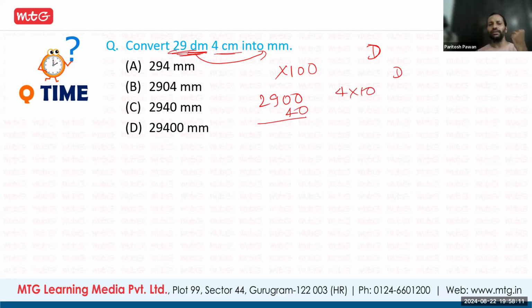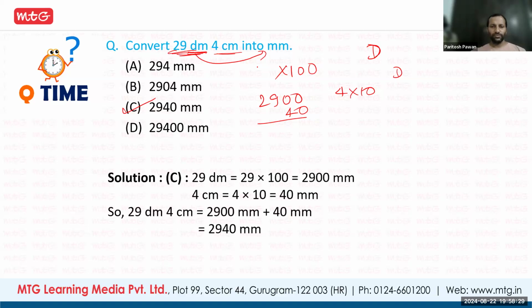So it is 2940. Fine, so option C is correct. Clear? Anyone has any doubt in this?